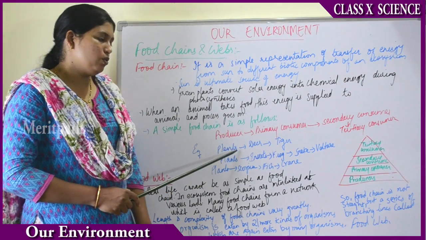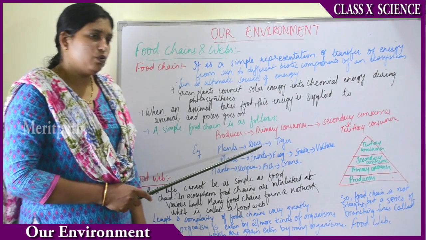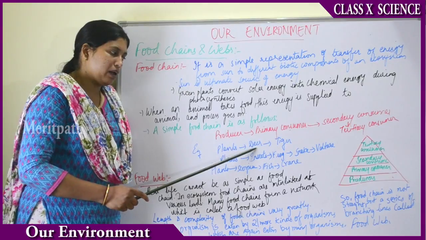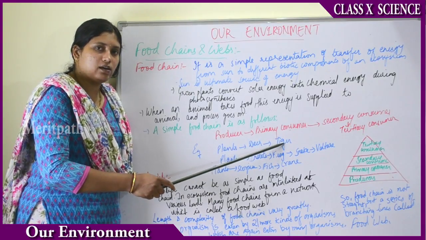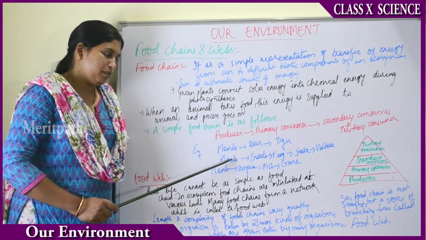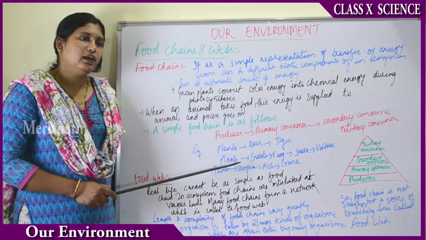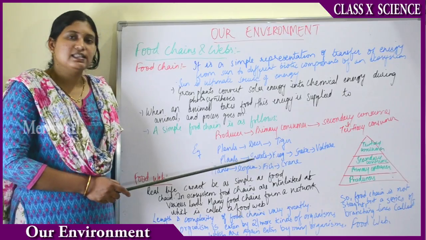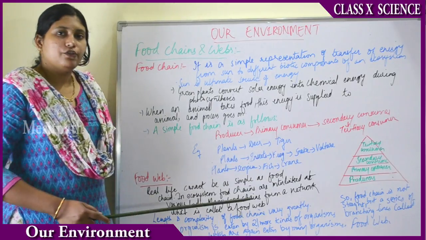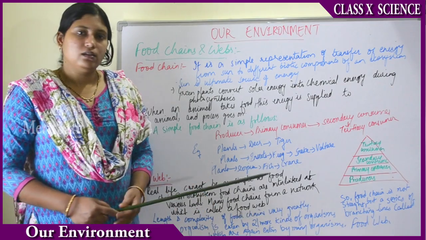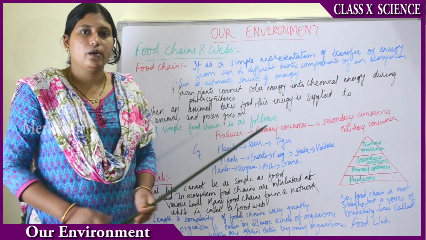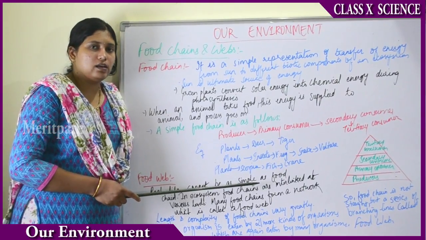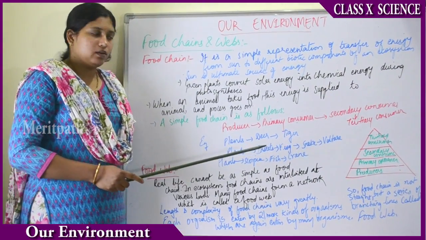So plants, who eats the plants? Deer. Then who eats the deer? Tiger. So this is the producer, this is the primary consumer, this is the secondary consumer. Then one more example. In a grassland, plants are eaten by insects, insects are eaten by frogs, and frogs are eaten by snakes. Then who eats a snake? Vulture or eagle. So this is how producer, primary consumer, secondary consumer, tertiary consumer goes on.